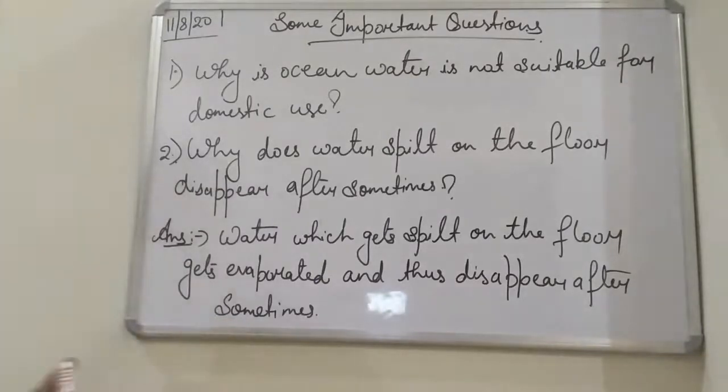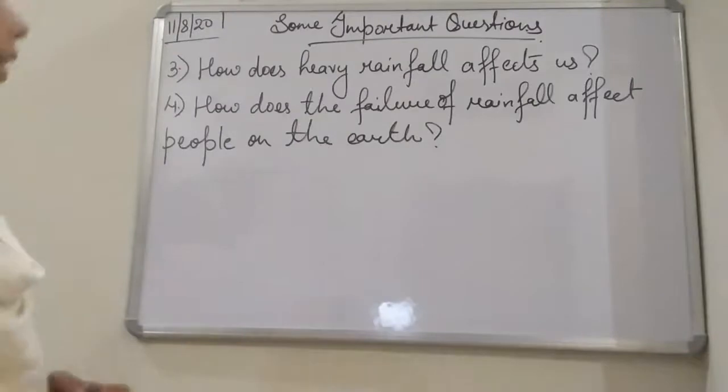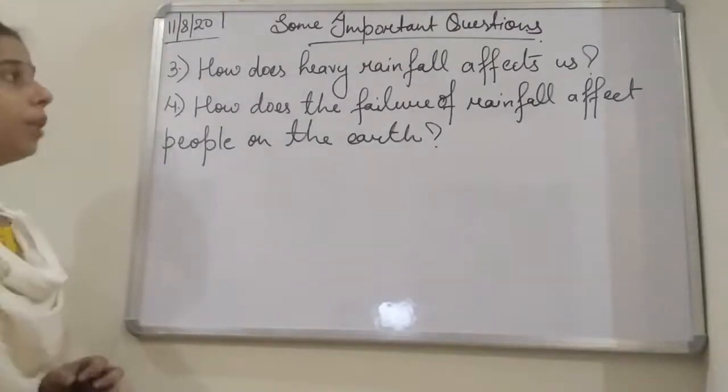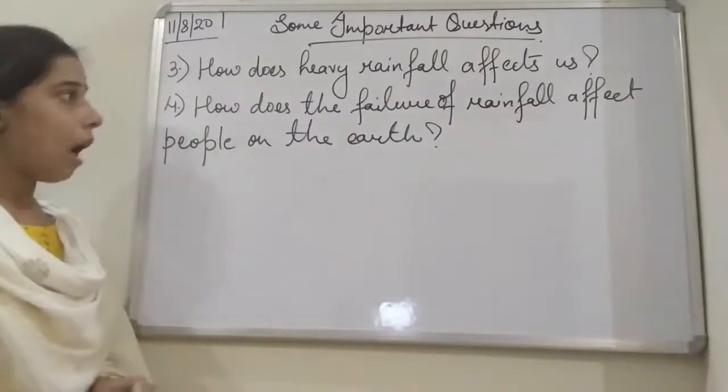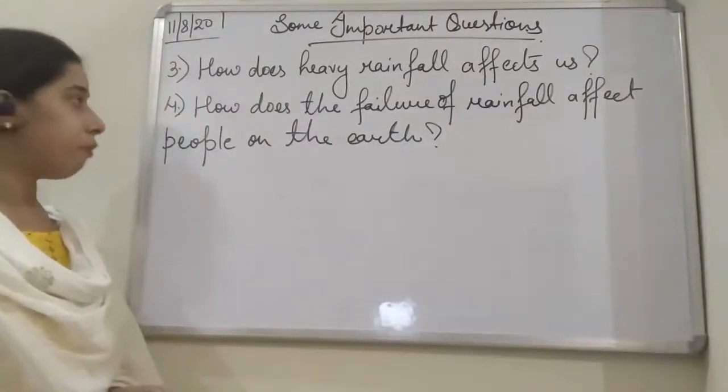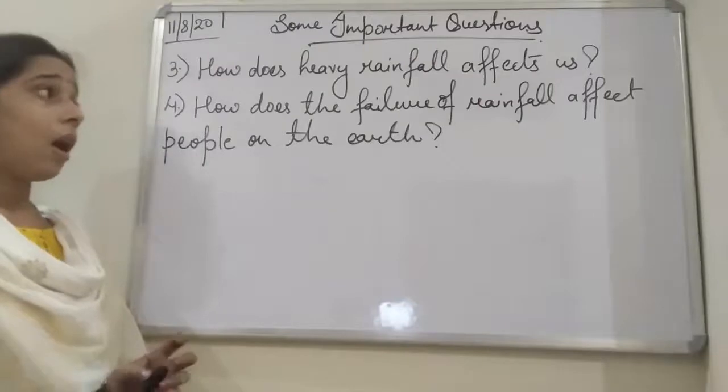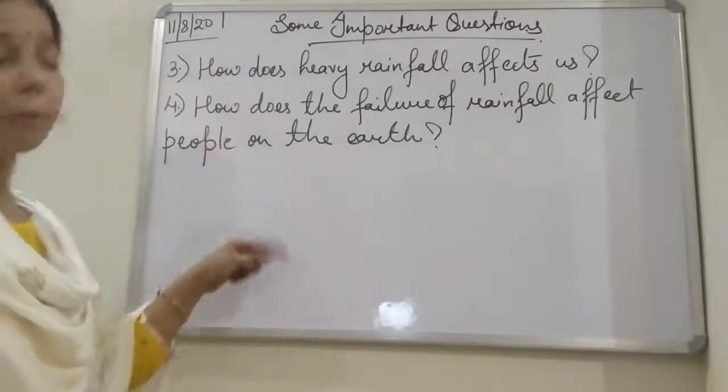Now we will see some more questions. The next question is: how does heavy rainfall affect us, and how does the failure of the rainfall affect the people on the earth? I think that both of them are opposite to each other.